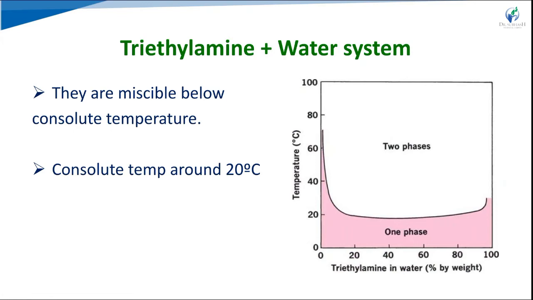Below the lower consolute temperature, the two liquids are soluble, miscible in all proportions. In phenol-water, above that temperature all proportions are miscible. But in this system, below the lower consolute temperature the two liquids are soluble in all proportions, and above it there are two layers. So reducing the temperature increases the solubility of triethylamine in water and creates one phase. Above that temperature, it is in two layers.